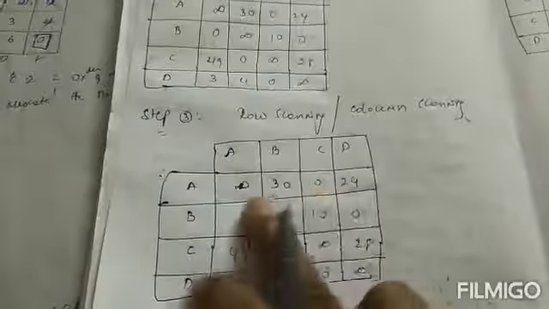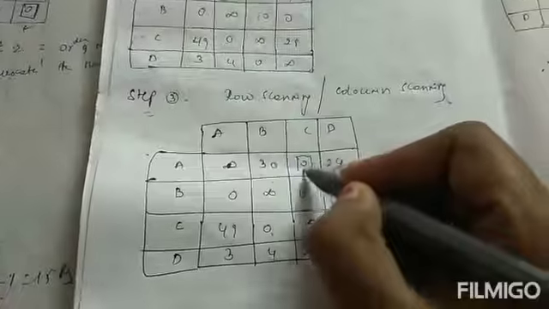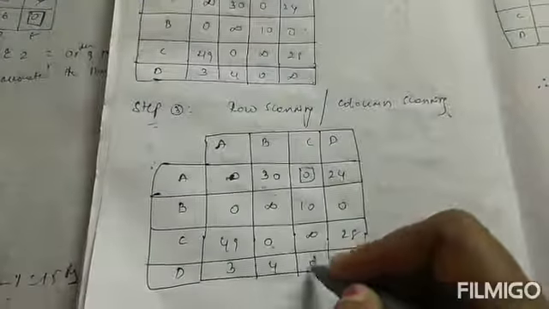Row scanning and column scanning. What is row scanning? First I will start the row scanning with each row. In this row I will get a single zero only. Here we have only a single zero, so you will cancel the column-wise zeros. If you have any column-wise zeros, cancel them and strike off this C.